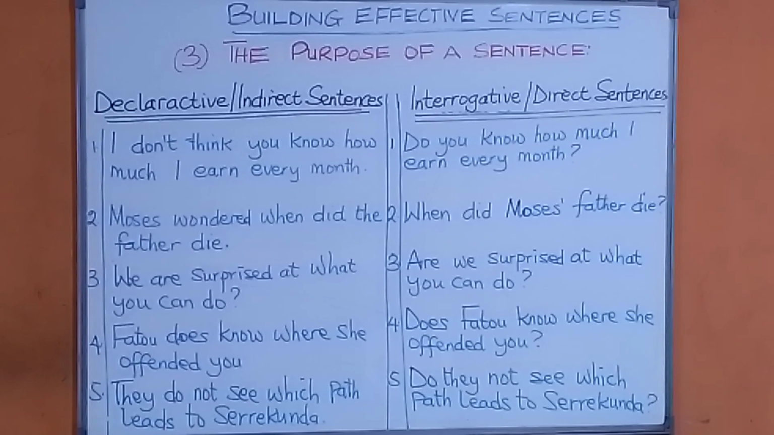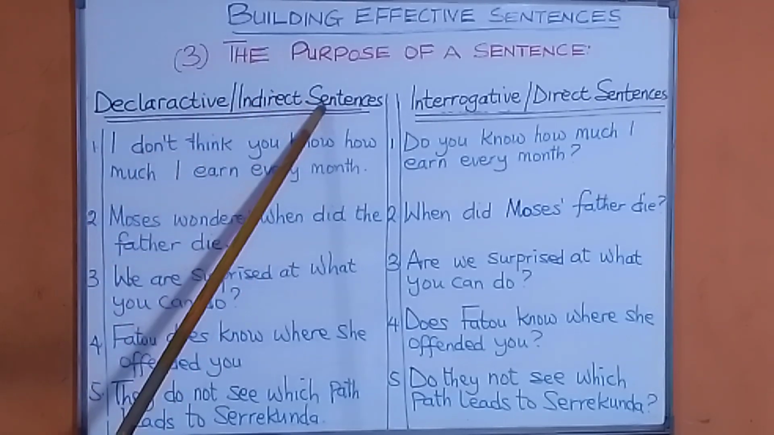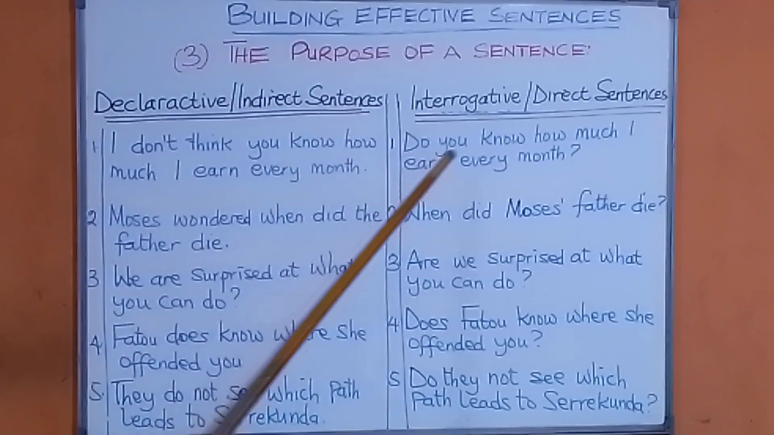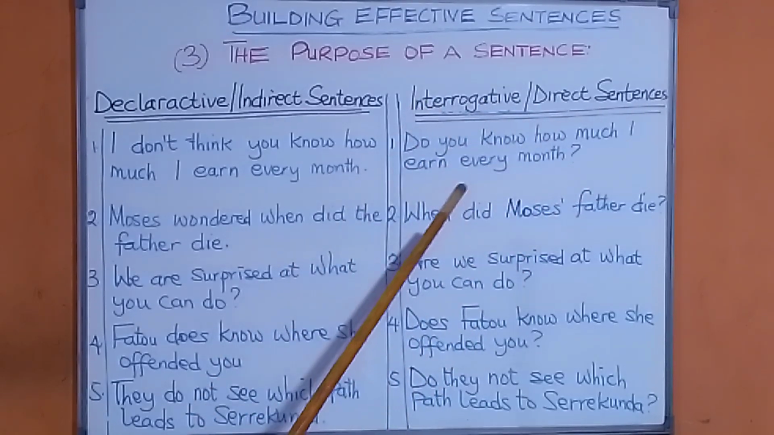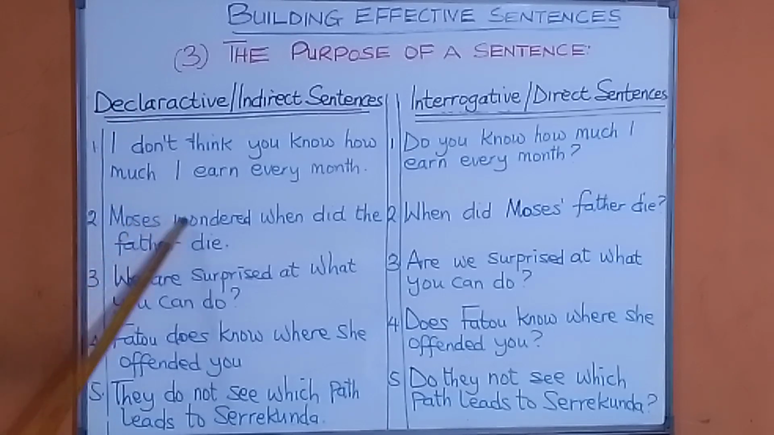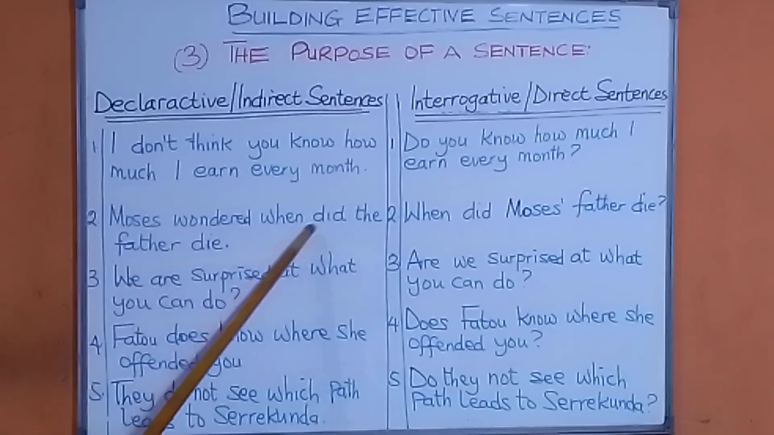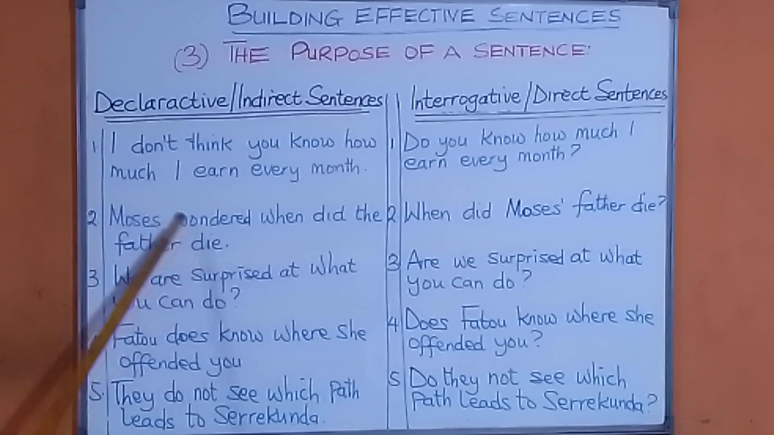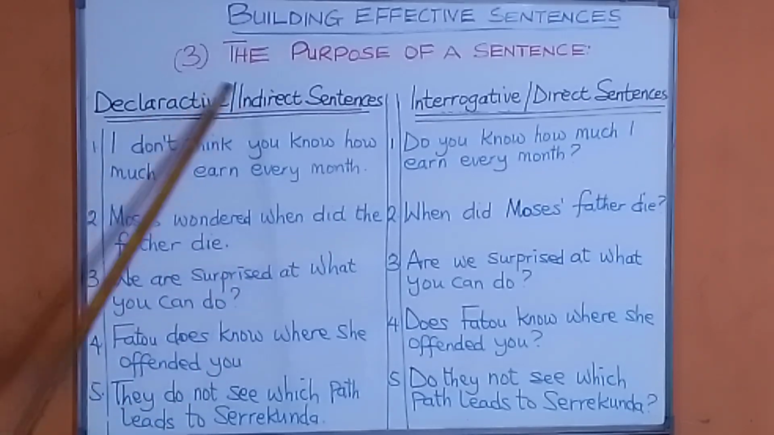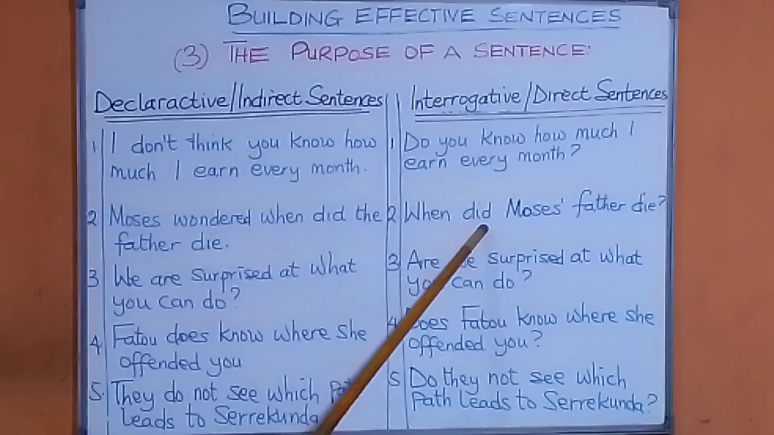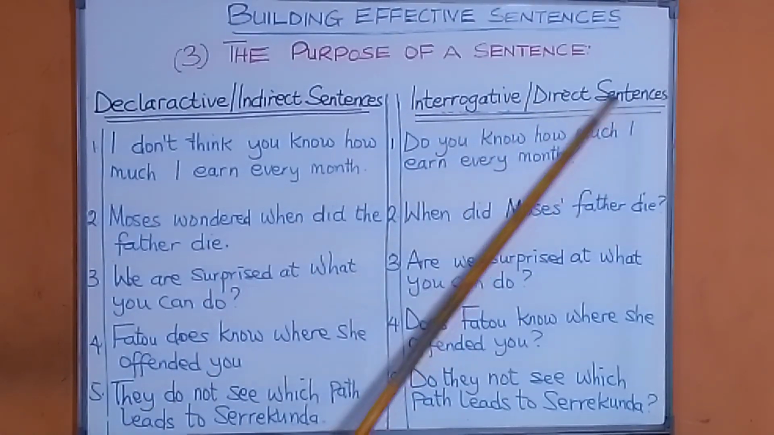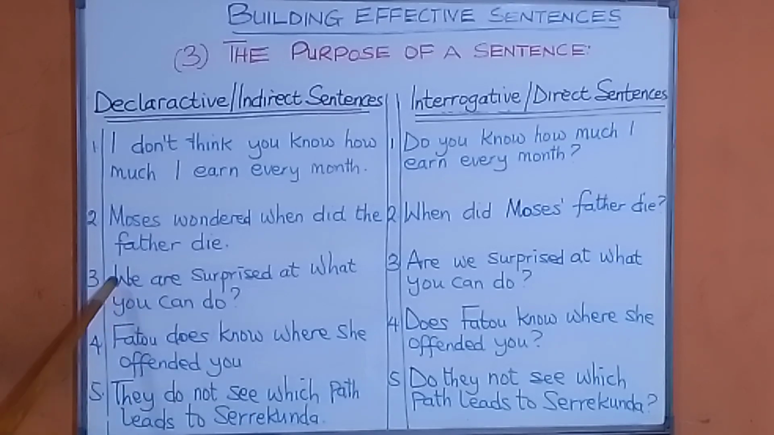Let's read that again. I don't think you know how much I earn every month: declarative or indirect sentence. Do you know how much I earn every month? Interrogative or direct sentence. Number two: Moses wondered when did the father die? Declarative or indirect sentence. When did Moses' father die? Interrogative or direct sentence.